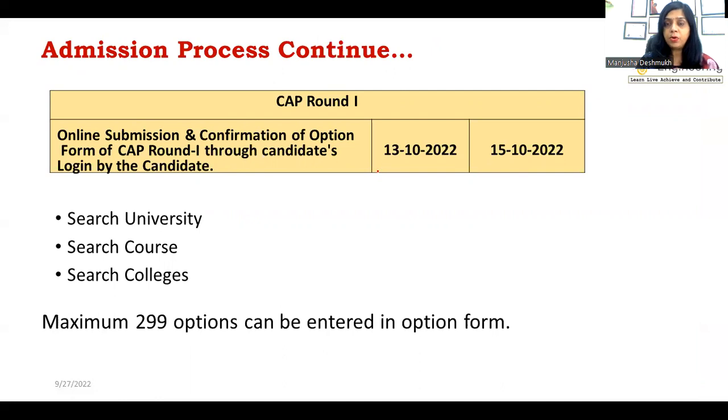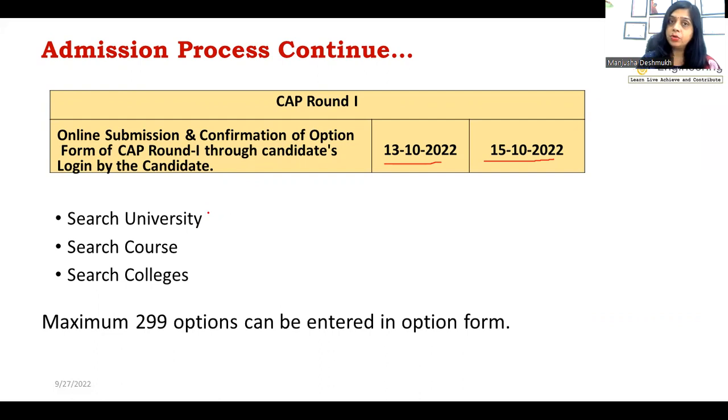So CAP round 1, the form filling dates are from 13th of October to 15th of October. So generally, try to do it early. Don't wait till 15th of October, because of the load, most of the time it happens that the server goes slow. So online submission and confirmation of option form of CAP round 1 through candidate's login. So you have to log in, and through your login you have to fill your CAP round 1 option form.